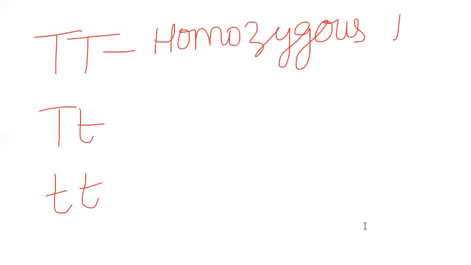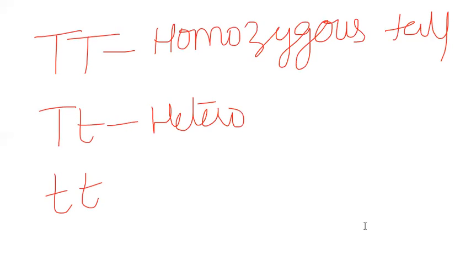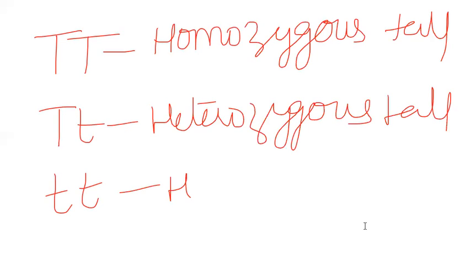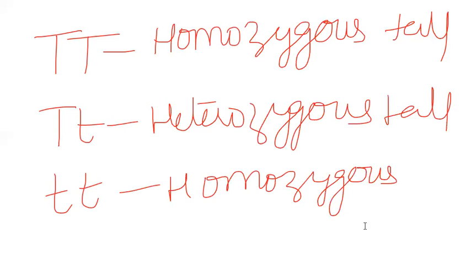So we got three plants at present from the box: homozygous tall, heterozygous tall, and homozygous dwarf. Homozygous tall. Then this is heterozygous tall. The three types of plants appeared. Actually, for dwarf, there is no need to say homozygous or heterozygous. Just for formality, we are writing homozygous dwarf, because this is available only in this form.